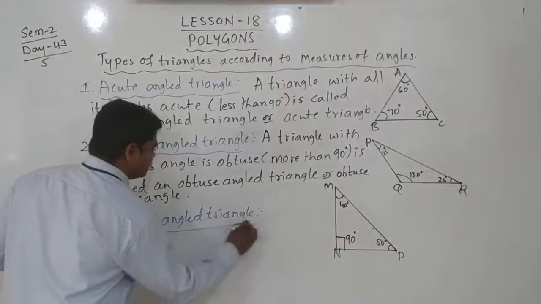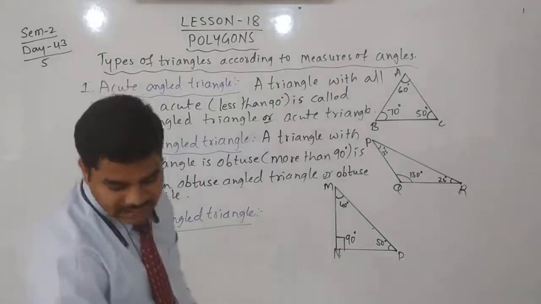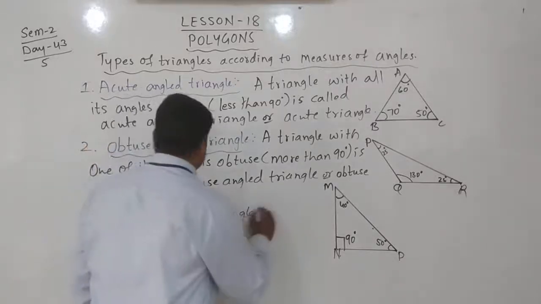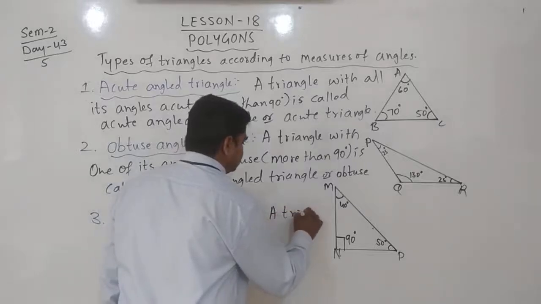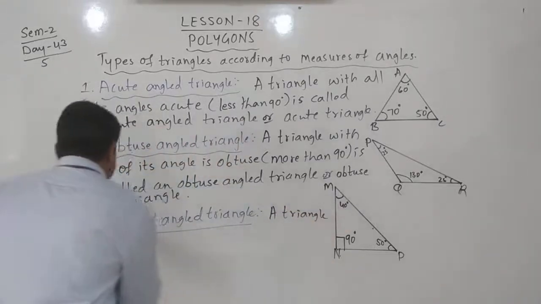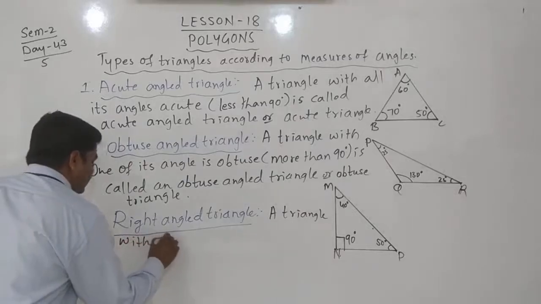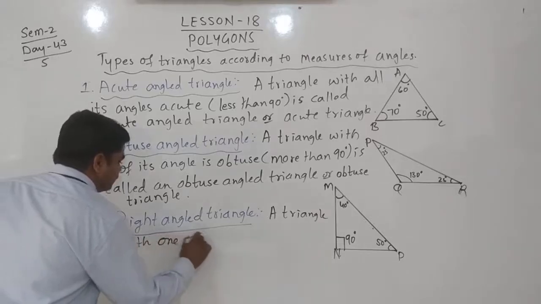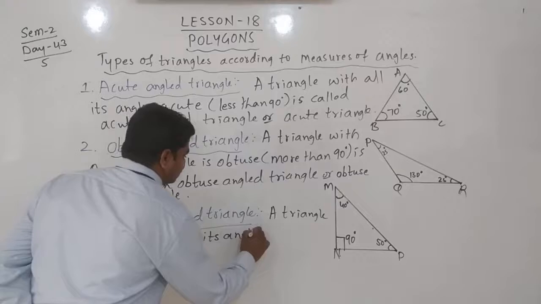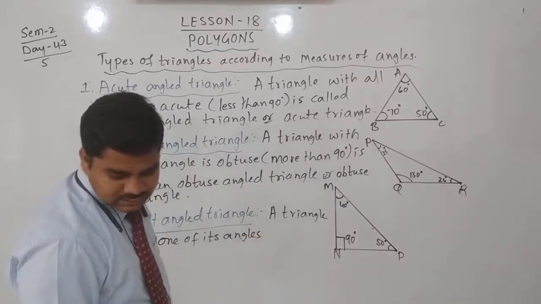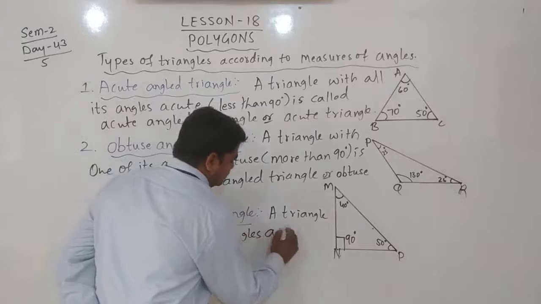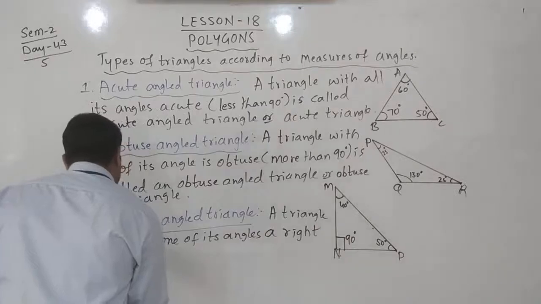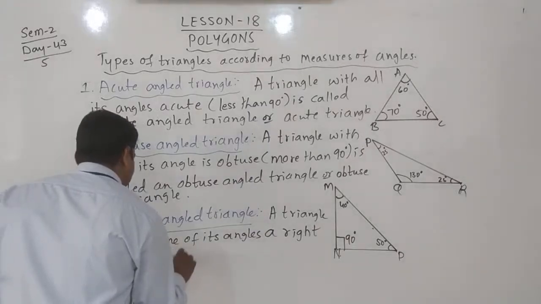Just a triangle with any one of its angles a right angle, that is exactly 90 degrees.